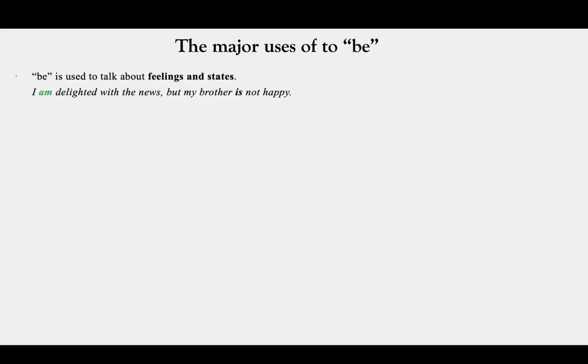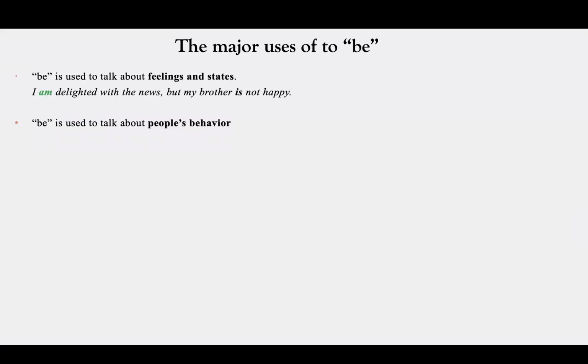So here, I am delighted with the news. Delighted means I'm very pleased, very happy, very satisfied. It's talking about present time, so it's explaining present feeling. Delight is about feeling. Again, my brother is not happy. In this sentence, it's talking about my brother's feeling or emotions.